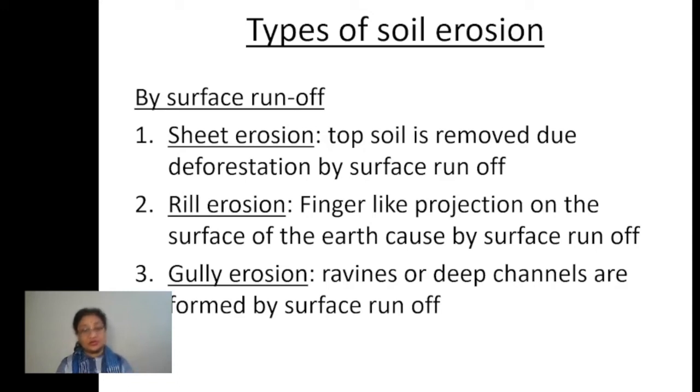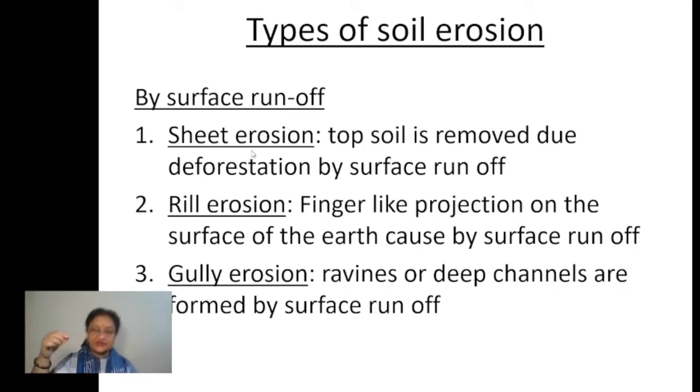Second is rill erosion. Rill erosion is like, suppose anywhere the water flows right after the rainfall. Now what happens there? At several places you must have seen finger-like projections formed over the surface, right? Finger-like formation.